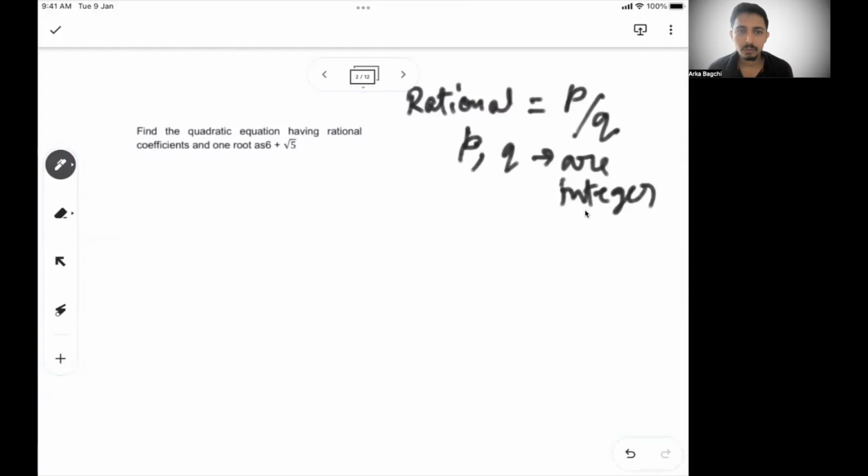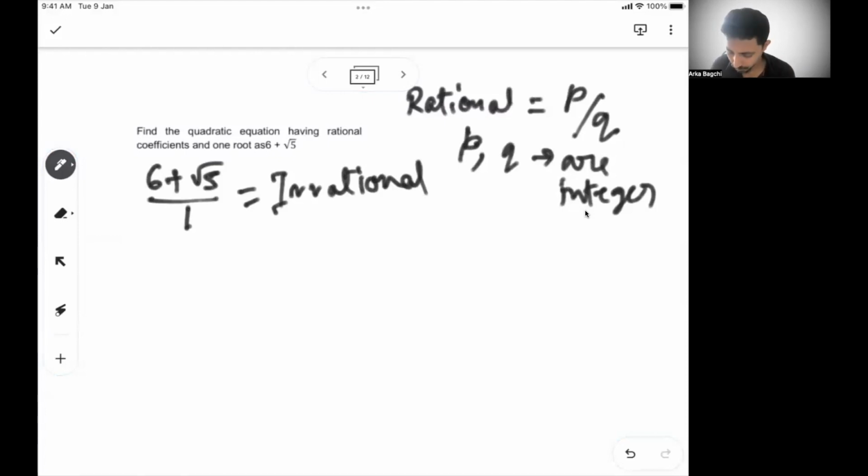But 6 plus root 5 is a number which cannot be represented in p by q. If you do this by 1, the top part is not rational. So this is an irrational number.